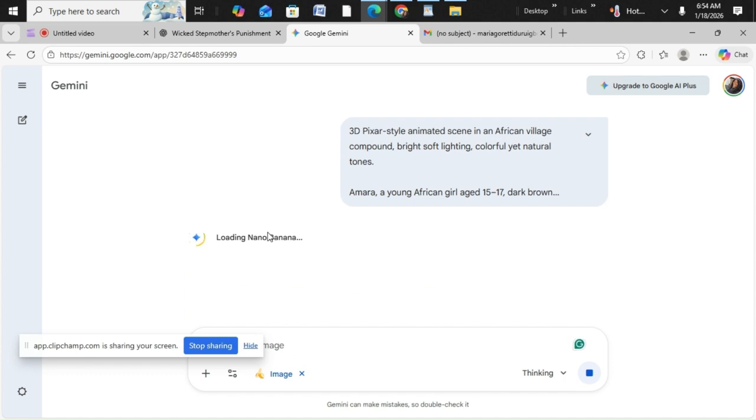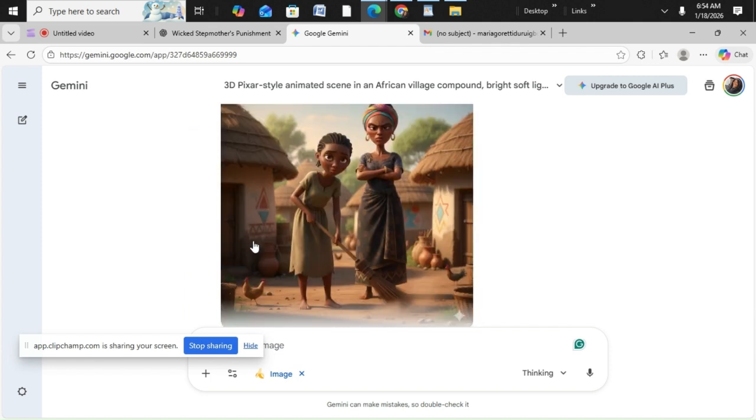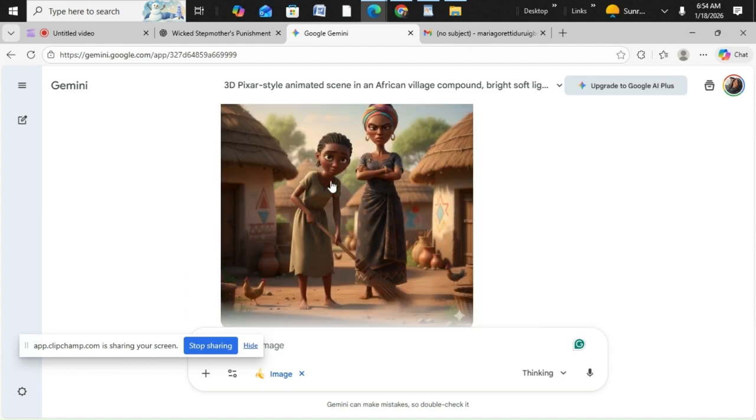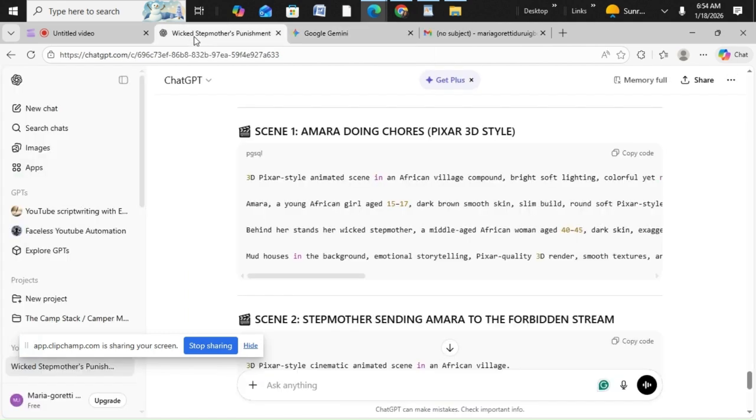Sometimes ChatGPT hallucinates, so you have to be the one ahead. This is what I want. So this is the first thing. Remember, the first thing, Amarachi is actually doing her house chores. In this same chat, don't go to another chat though, we are going to be creating the second scene.